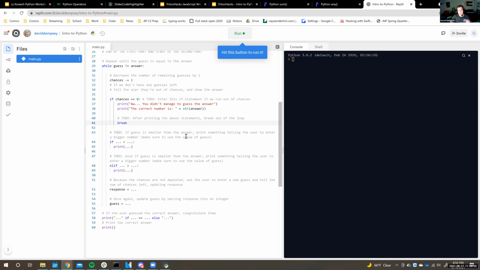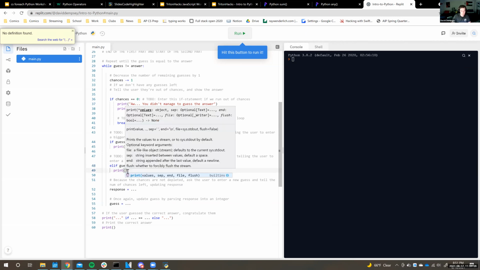Next up, if the guess is smaller than the answer, we want to print something telling the user to enter a bigger number. This is kind of giving them hints, like hot or cold. If guess is less than the answer, then we can say, guess a higher number. Otherwise, if guess is greater than the answer, say guess a lower number.